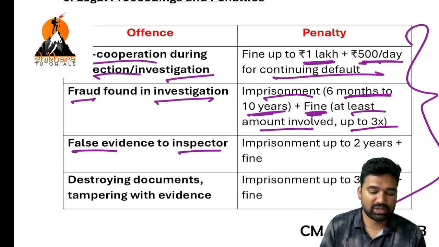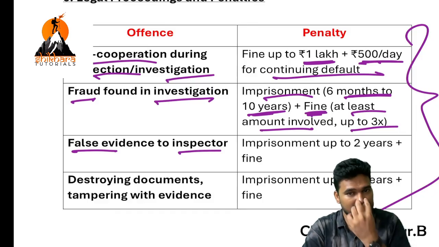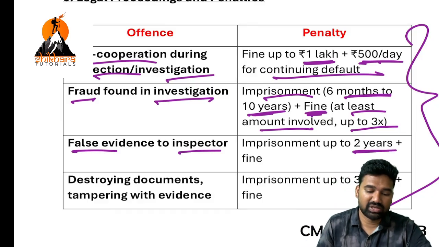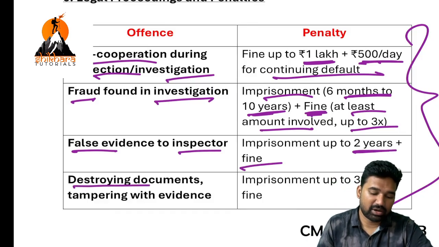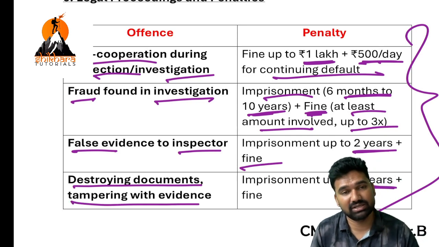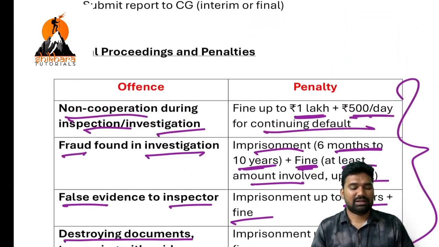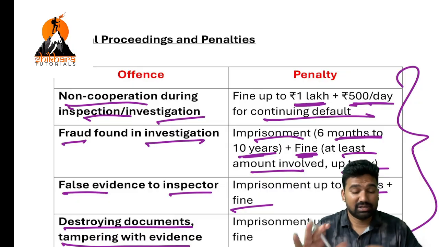False evidence to inspector. You have furnished false evidence to the inspector during the course of investigation. Then imprisonment up to 2 years plus fine. You have destroyed documents or tampered with evidence, then imprisonment up to 3 years plus fine. This is the simple tabular form, expecting some sort of MCQ.